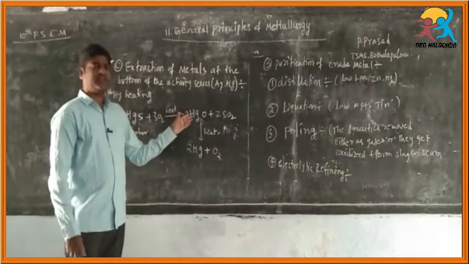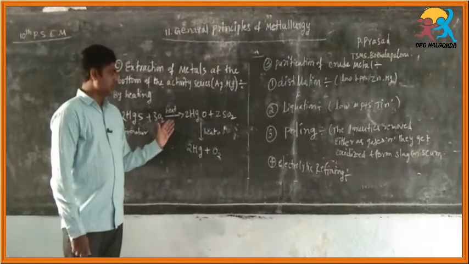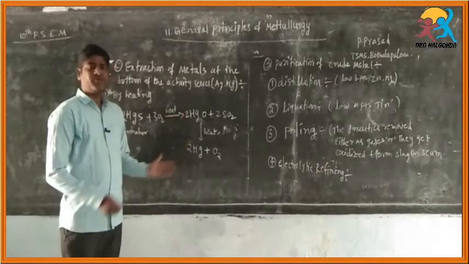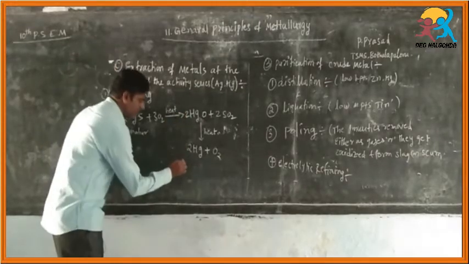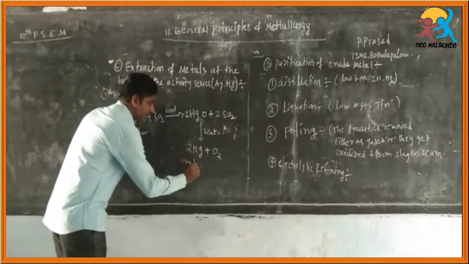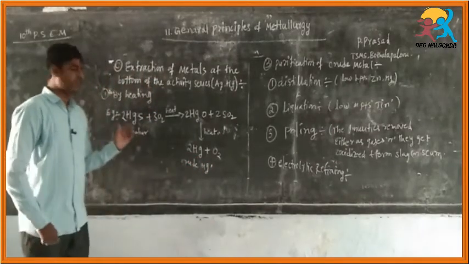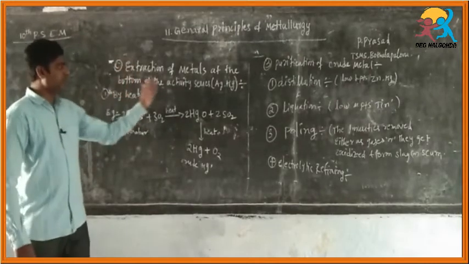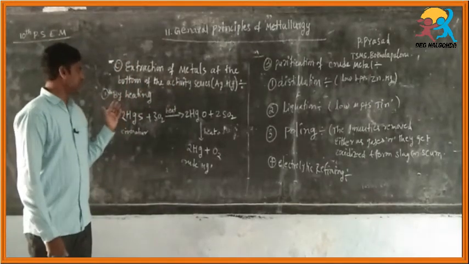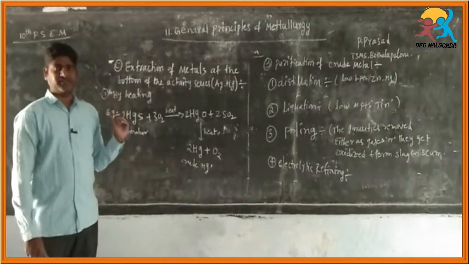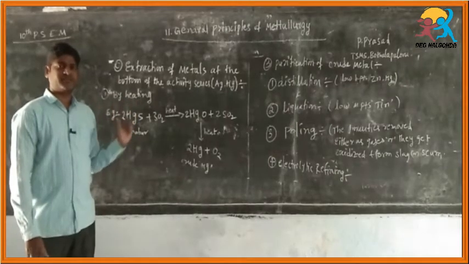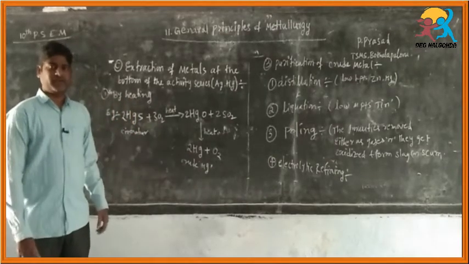Further heating of mercuric oxide forms crude mercury. For the bottom of the activity series, generally we use the heating process. By the heating process only we can get crude metals.